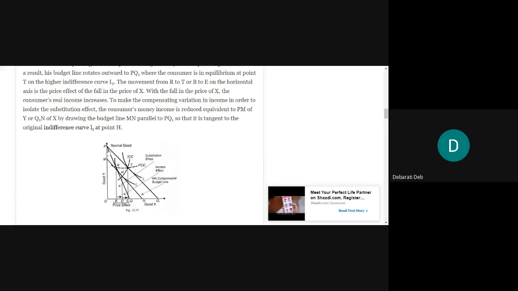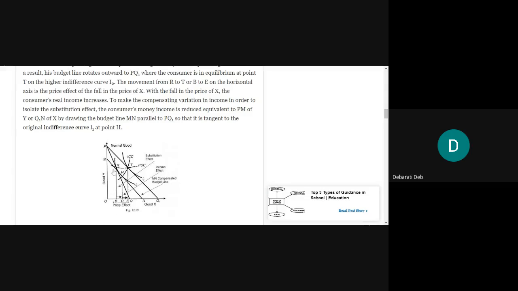This concept we know. When the budget line PQ is touching the indifference curve I1 at a point R, then we say that the consumer is in equilibrium. This we have done yesterday. At point R, what is the quantity of good X? It is OB, right? Look at the diagram, it is OB.